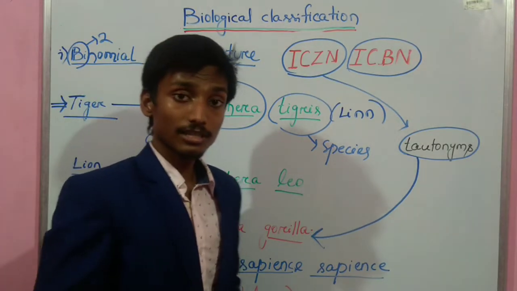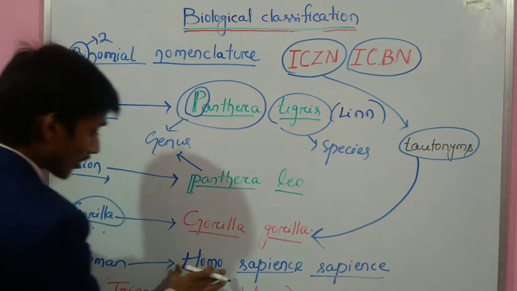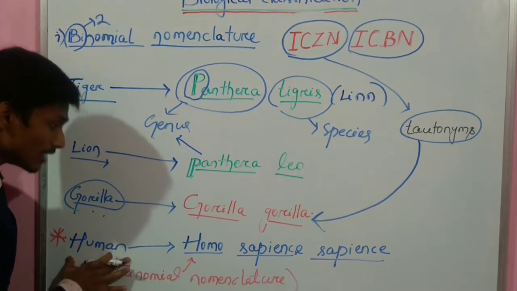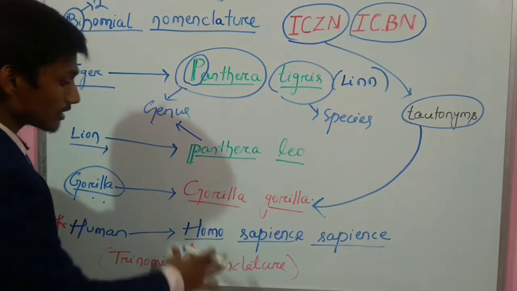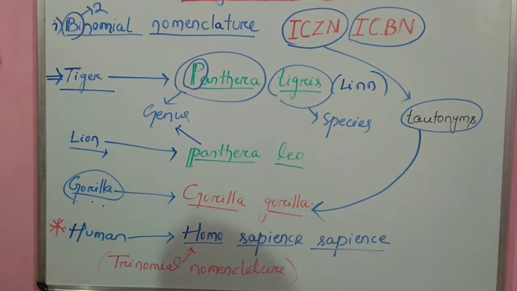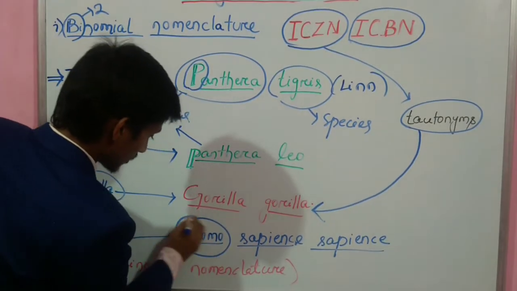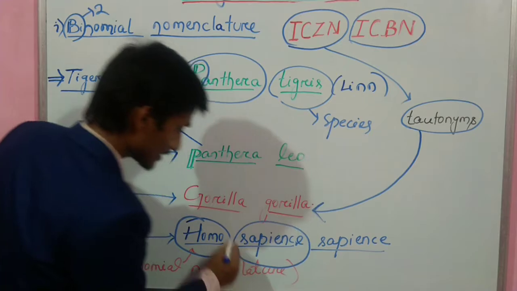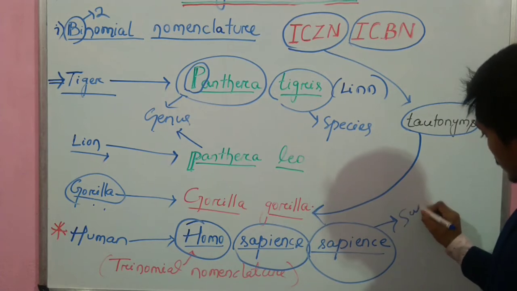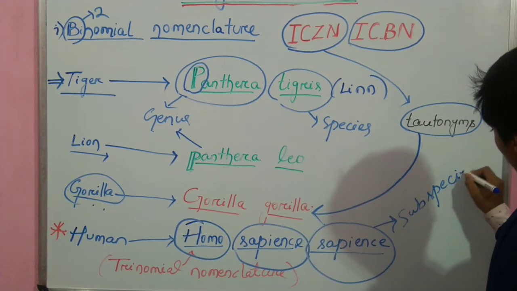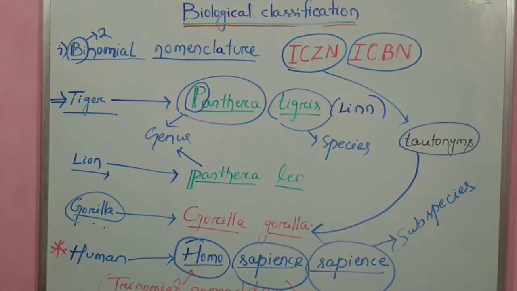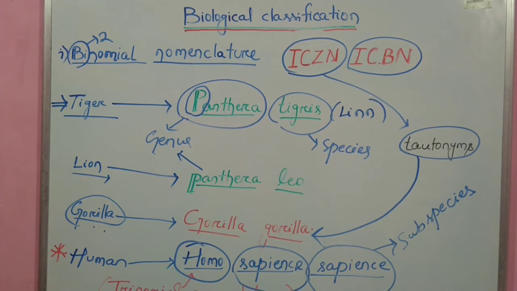But certain organisms, like we humans, have a scientific name made up of three parts. The scientific name of human is Homo sapiens sapiens. So there are not two terms, here are three terms. How is it possible? This term is the genus, this is the species name, and this is another new term that we call subspecies. So this is called trinomial nomenclature. This is all about nomenclature in biological classification.